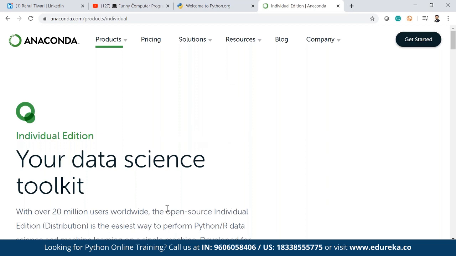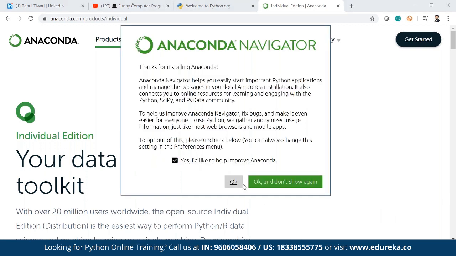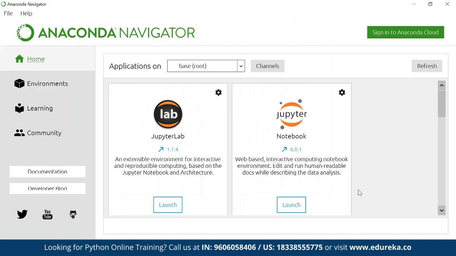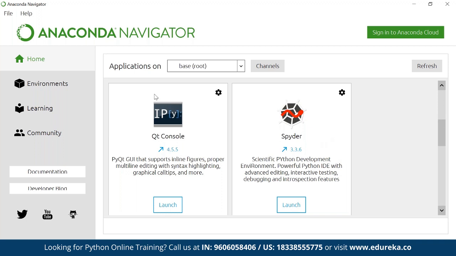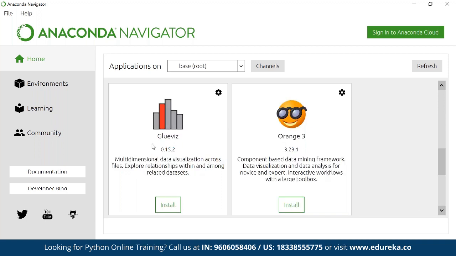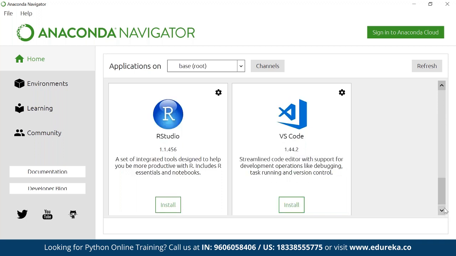It will take a little bit of time. In the meantime, let's proceed. Here we go. This is my Anaconda Navigator. You have JupyterLab, Jupyter Notebook, Spyder, IPython console, right? A lot of options we have, and here you will most probably see Anaconda PyCharm as well soon.